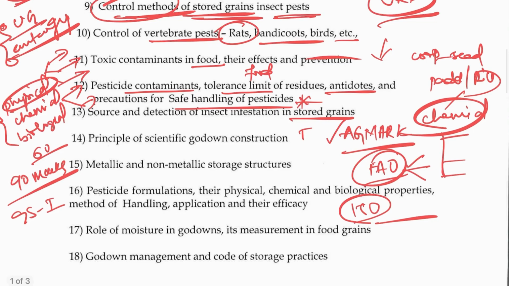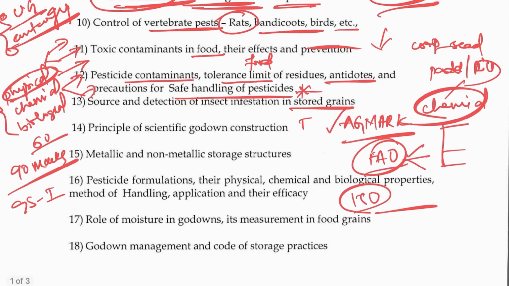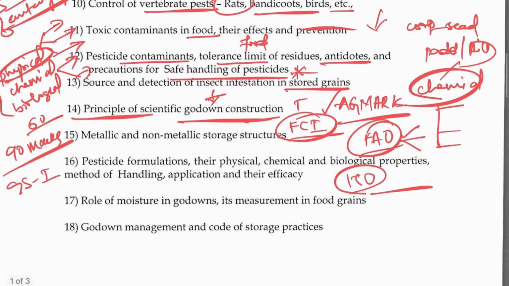Principles of scientific godown construction. Again, you go and see the FCI website, Food Corporation of India, and what principles they are adopting to stock their buffer stock. So it's very important. And then metallic and non-metallic storage structures, advanced level of storage structures. These are the things. All subject specific, they ask, right?